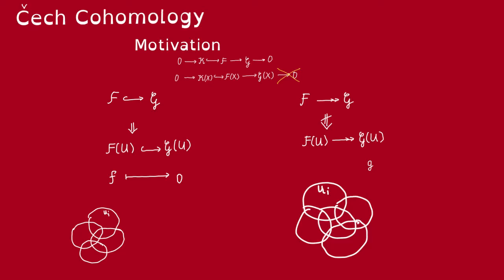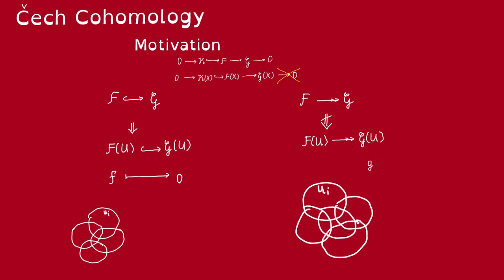So let us give some motivation for the definition of Cech cohomology. In practice, we often run into this beautiful short exact sequence of sheaves. But the sad fact is that these do not lead to a short exact sequence of global sections. A fancy way of saying this is that the global section functor is not right exact. But not all is lost.